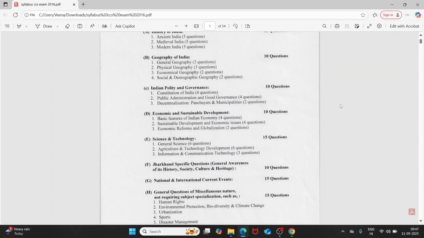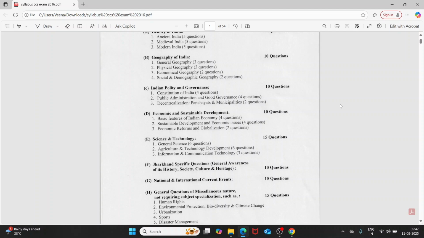Fifth section is a science and technology. 15 questions you can see from this section. It contains general science, 6 questions, agriculture and technology, and economic issues, 4 questions, economic reform and globalization, 2 questions. Fifth section contains 15 questions, science and technology. Okay, I have read this one.